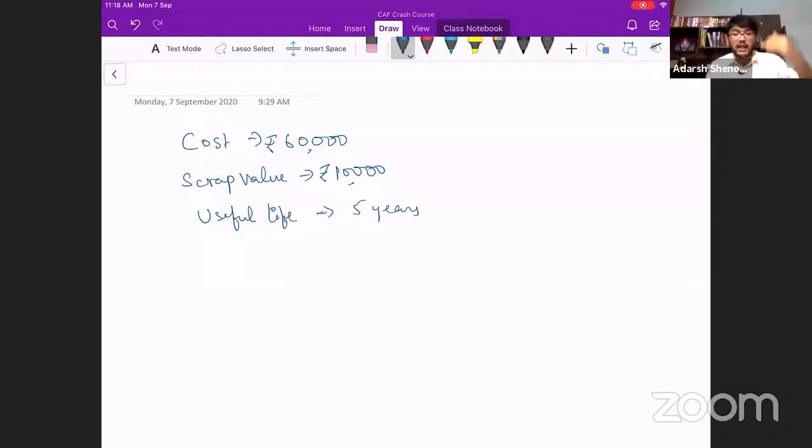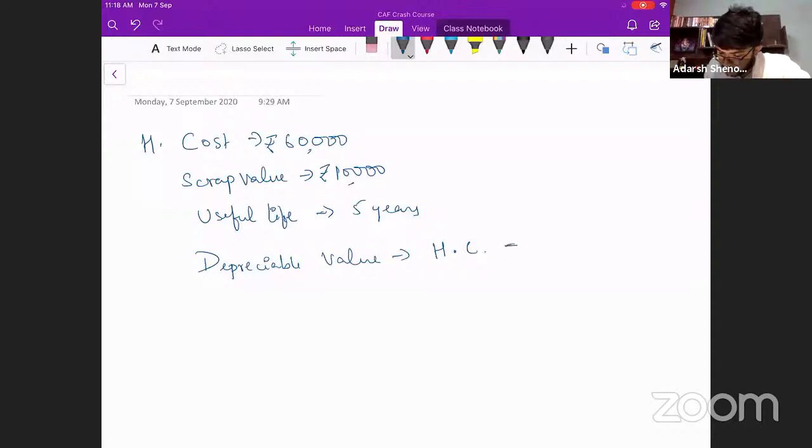Now, the value that is reducing over 5 years, how much did you tell me? 50,000. That is known as depreciable value. This is nothing but historical cost minus scrap value, which is equal to 60,000 minus 10,000.